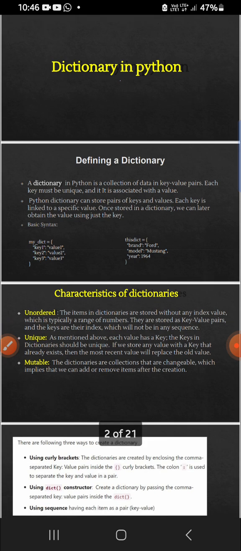Each key must be unique. Here the key must be unique and it is associated with a value. So here the key is unique and associated with each key there will be a value.